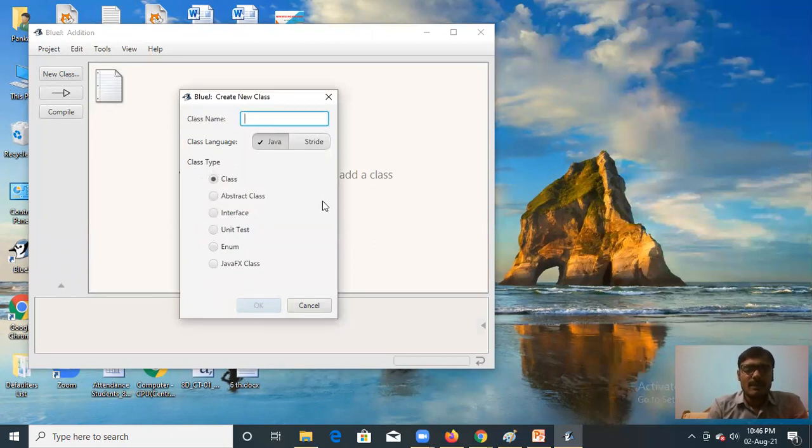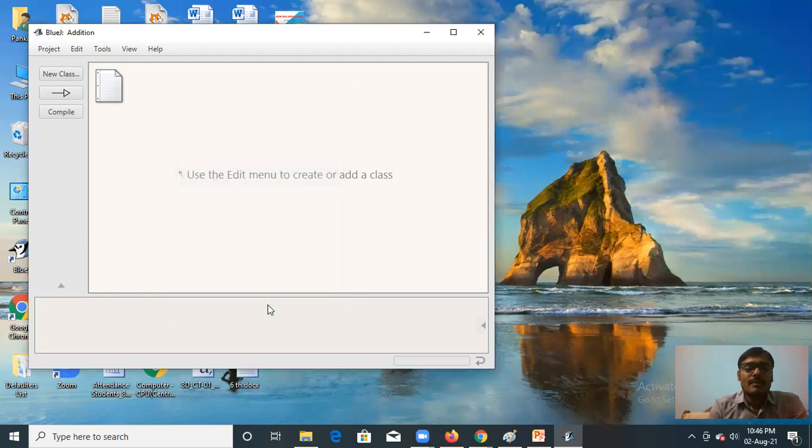Keep it in mind that the project name and the class name cannot be the same. Both names should be different. So I can write, what is the class name? Add underscore one. This is my class name. Click on OK. Now we have created a project and we have created a class. You can see the icon has been created. This is the class name, Add underscore one. So in this way, children, you can create your class.